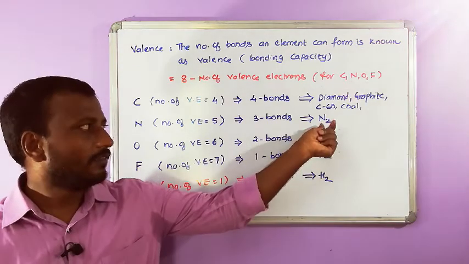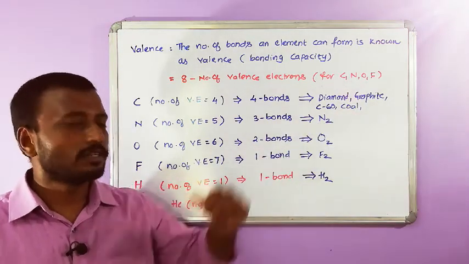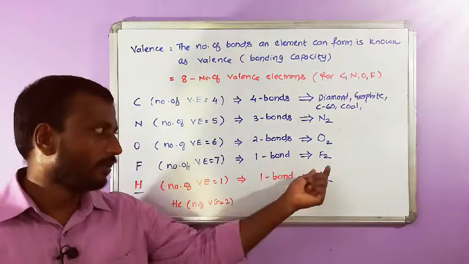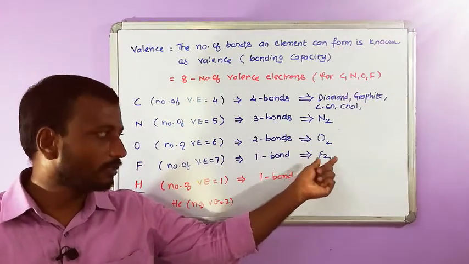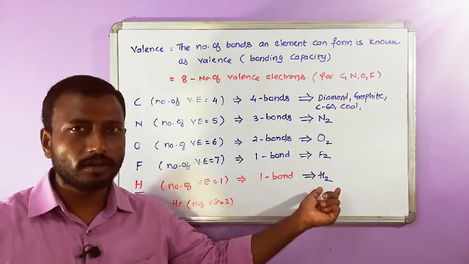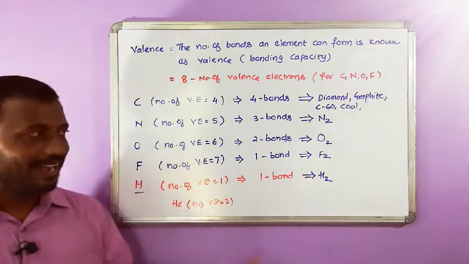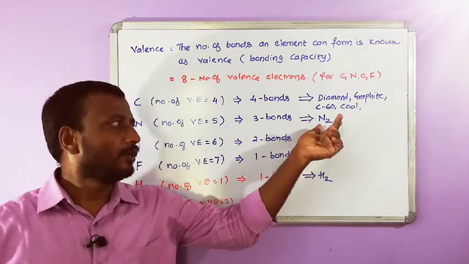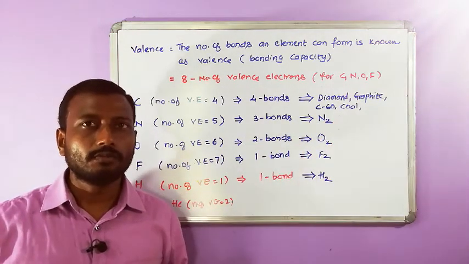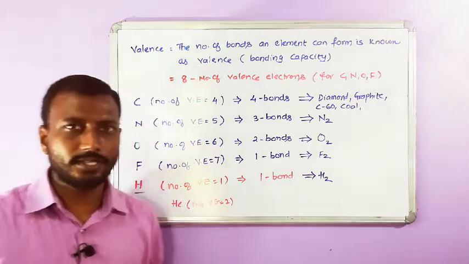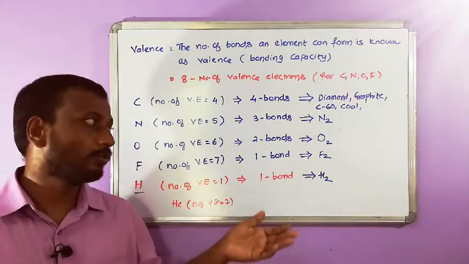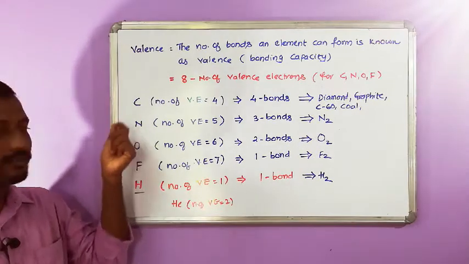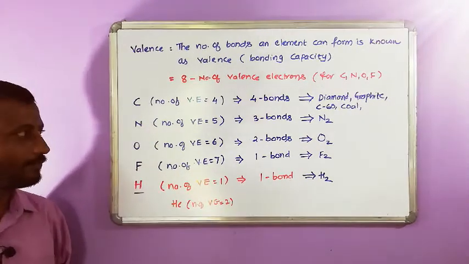So between nitrogen and nitrogen, how many bonds are there? Between oxygen and oxygen? Between fluorine and fluorine? Between hydrogen and hydrogen? We are going to discuss how N2, O2, F2, H2 are formed according to the covalent bond theory, and why H2, F2, O2, N2 exist, and why not H, F, O, N singly as single atoms.